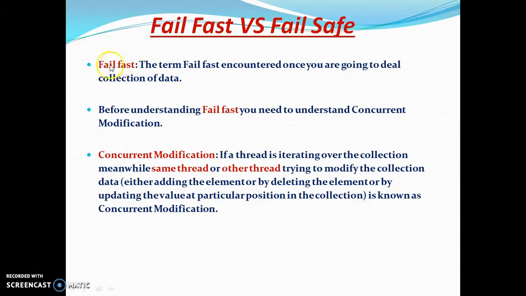The term fail fast is encountered once we deal with a collection of data. Before understanding fail fast, you need to understand what is concurrent modification. Concurrent modification: if a thread is iterating over the collection and meanwhile the same thread or another thread tries to modify the collection object, either by adding an element or deleting an element, this is known as concurrent modification.